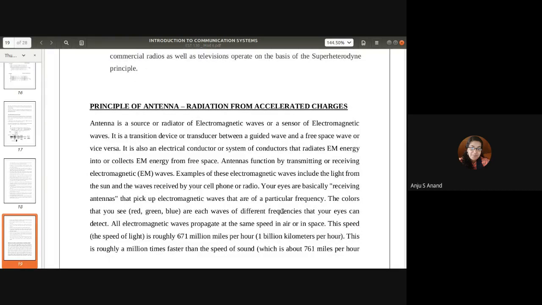Next is the principle of antenna. The principle of antenna is based on radiation from accelerated charges. That is, the antenna working principle is explained based on radiation from accelerated charges. So what was the working? I have shared a YouTube video and a slide.